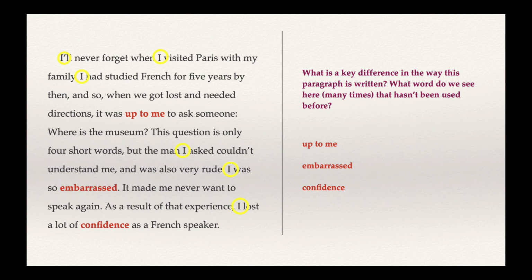This paragraph is very different because it's written in the first person. It talks about me. Up until this point in this reading, there is no me, there is no I, and suddenly there is an I. Why is this important? Now we're listening to something special that the writer has to say.